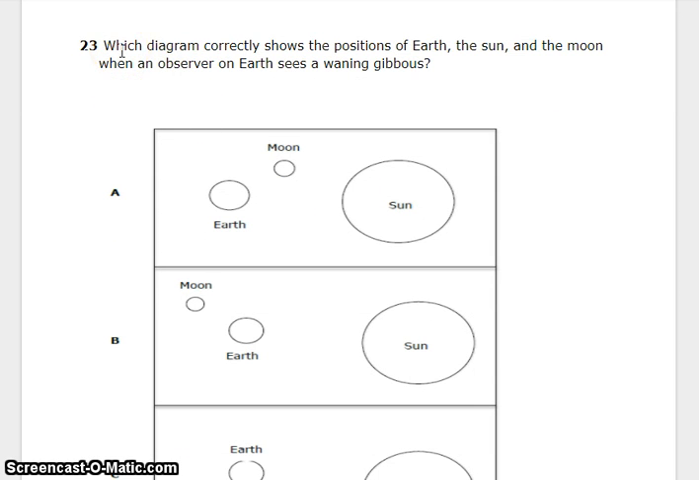23. Which diagram correctly shows the positions of the Earth, the Sun, and the Moon when an observer on Earth sees a waning gibbous?